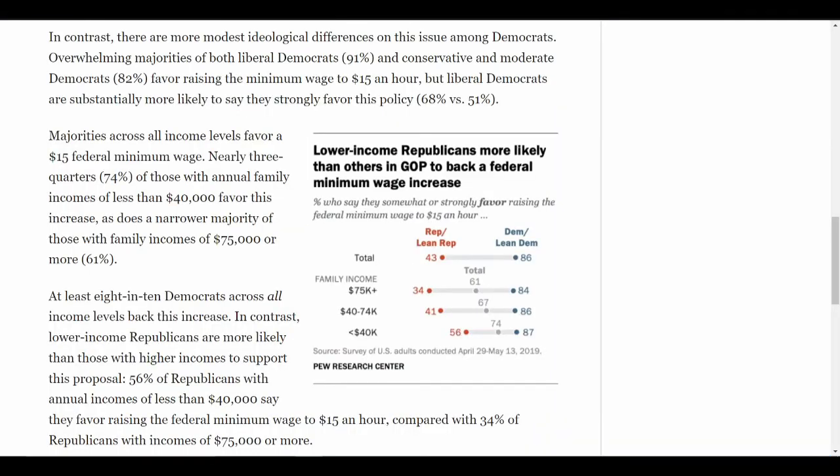Moving on to what people actually think about it. Raising the minimum wage is incredibly popular. A Pew Research poll from last year found that 86% of Democrats and 43% of Republicans want to see an increase of the minimum wage to $15 an hour. What is interesting is that the Republicans' view on this issue depended heavily on their income.